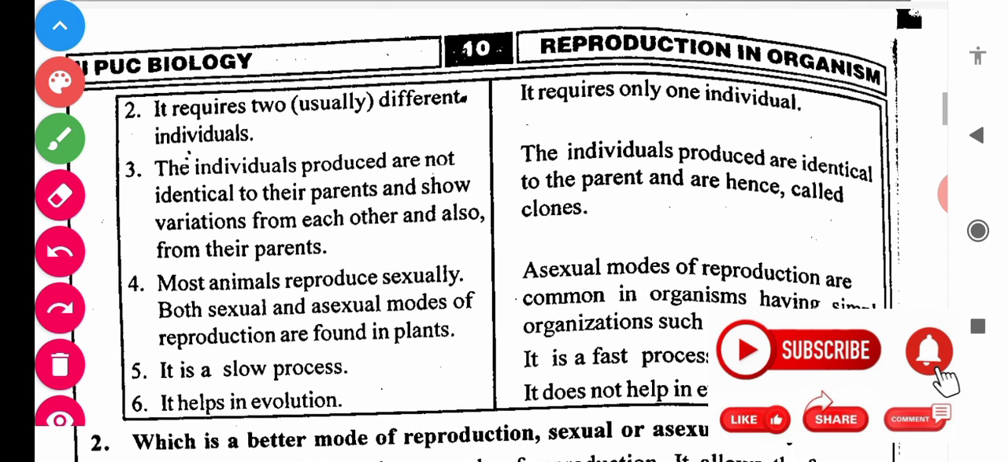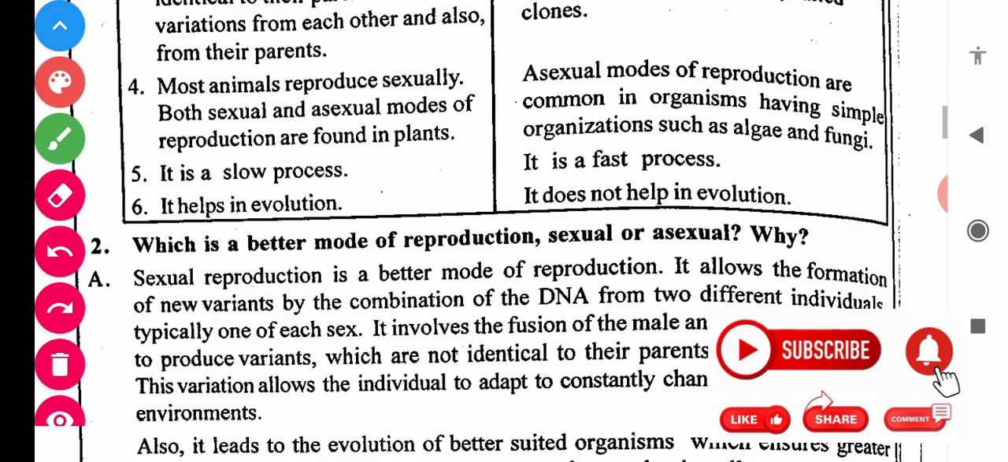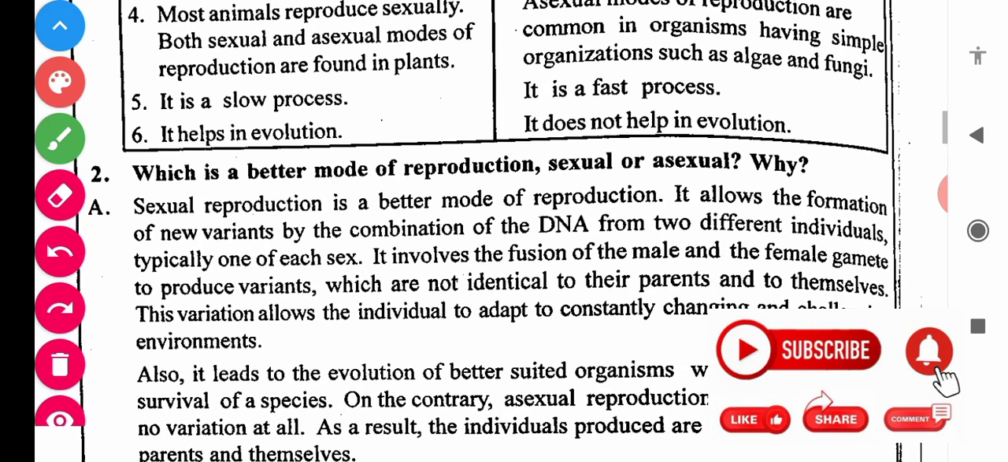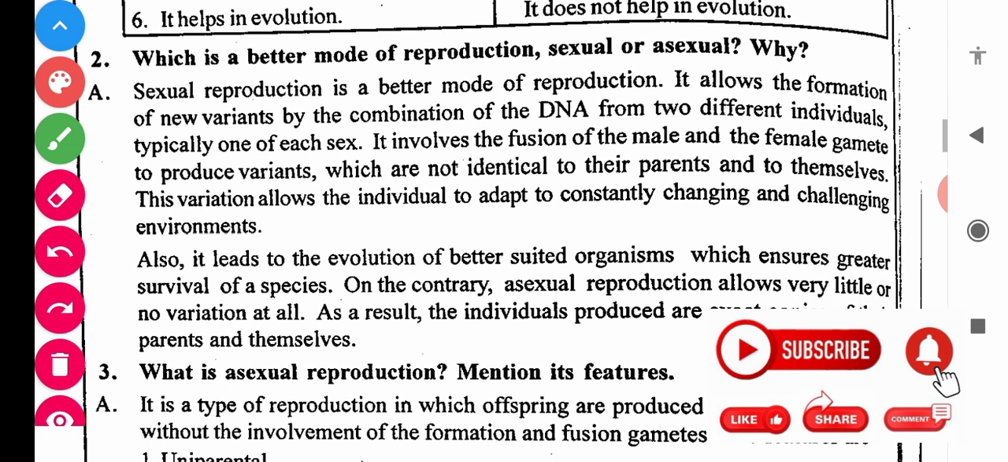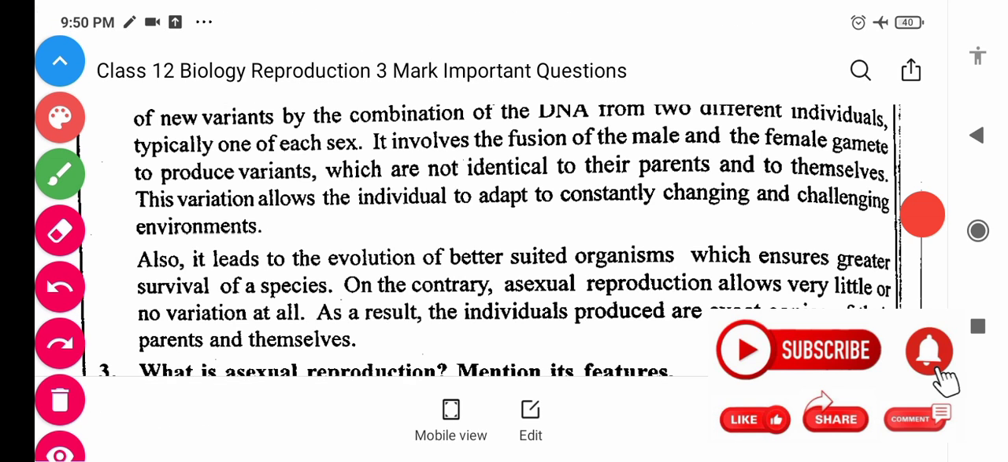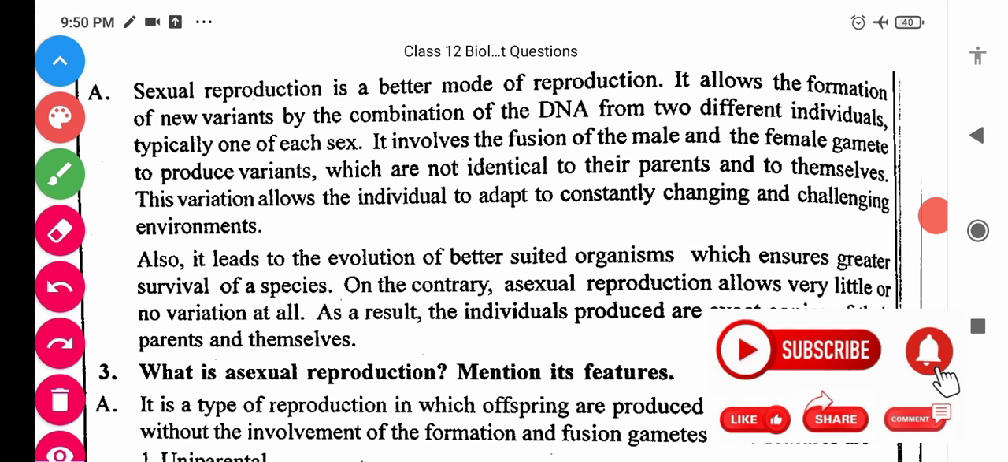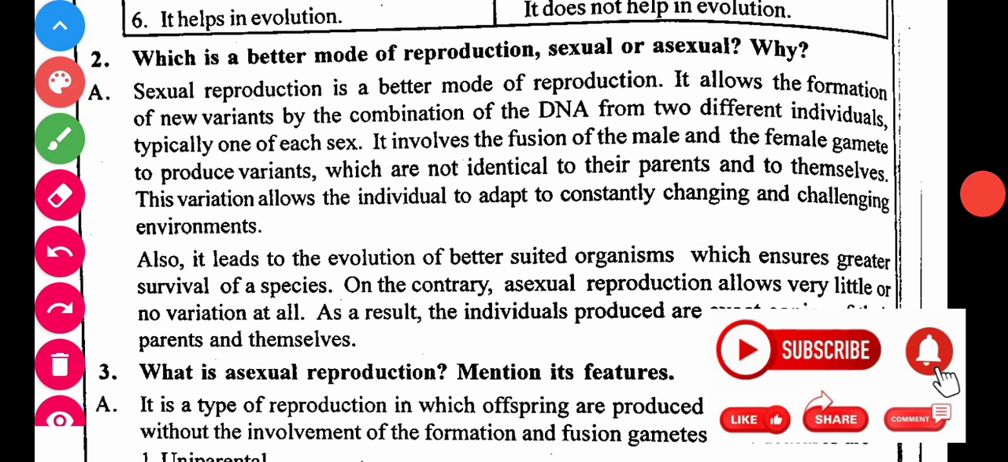in the second PU. Okay, next, which is a better mode of reproduction, sexual or asexual? Why? This question may come. This question has a very good chance of coming in the final exam. Actually, sexual reproduction is a better mode of reproduction. It allows the formation of new variants by the combination of DNA. So this question may come. It's also very important.